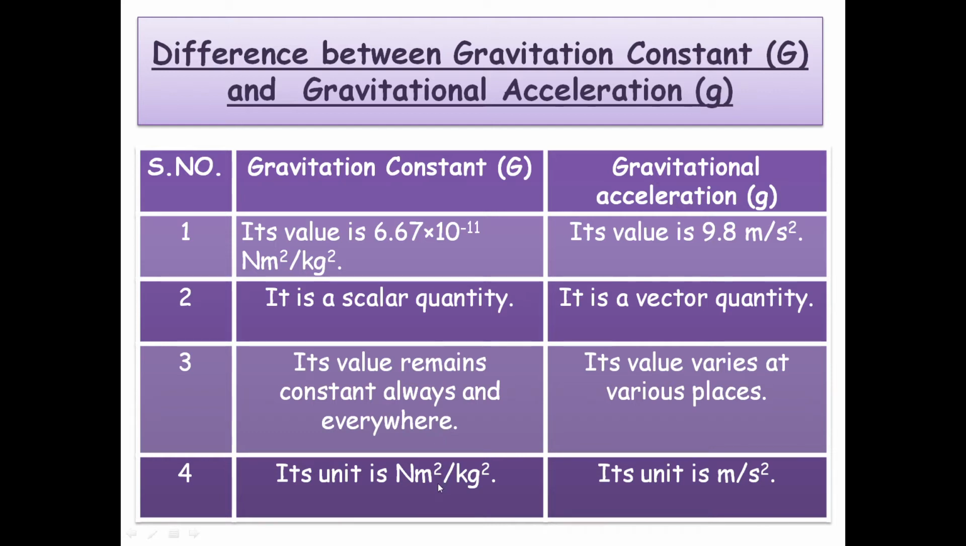Last point, universal gravitational constant has units Newton meter square per kilogram square, whereas small g, that is acceleration due to gravity, has units meter per second square.